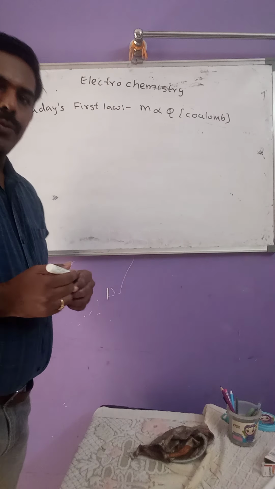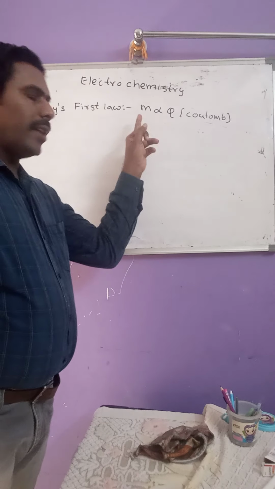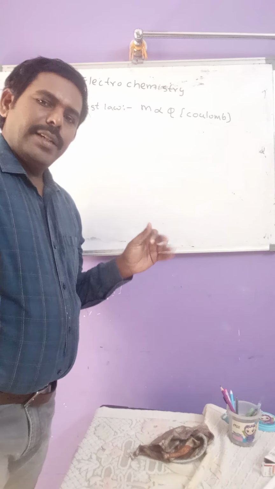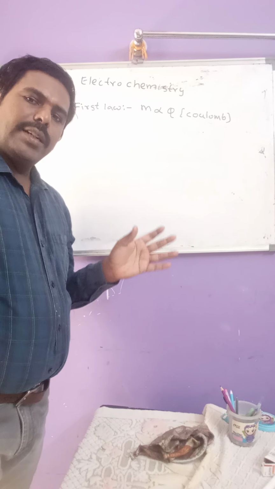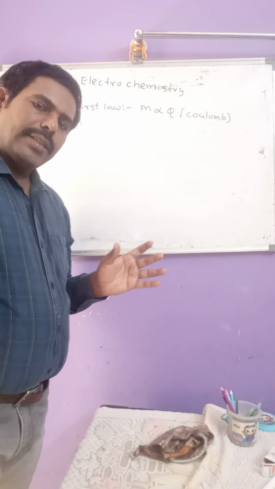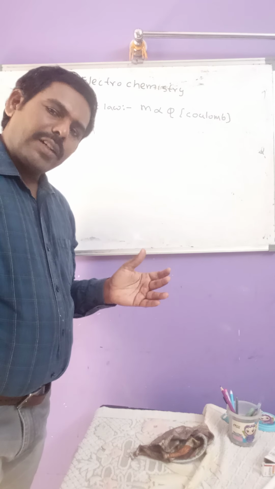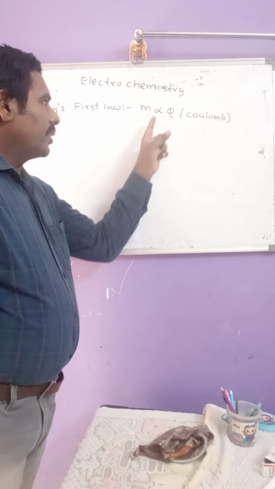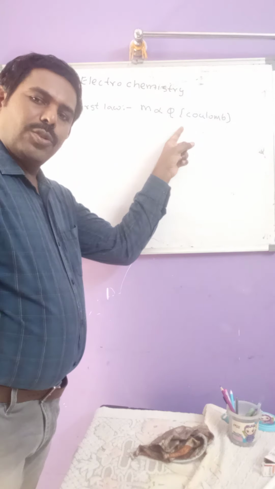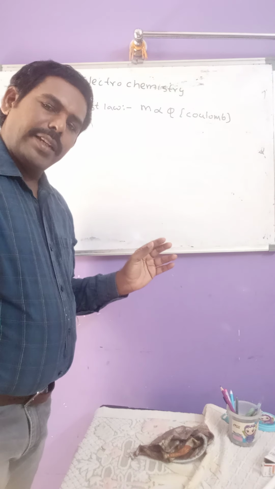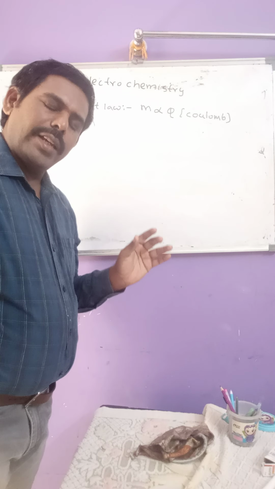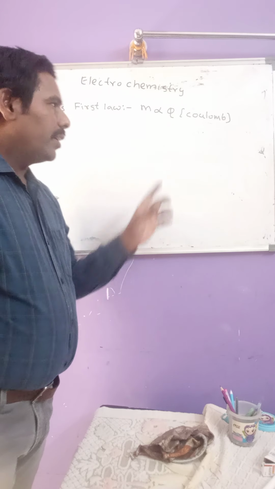electricity in coulombs. So mass of the substance deposited or dissolved or liberated or that underwent electrolysis is directly proportional to the quantity of electricity passed through the electrolytic cell.